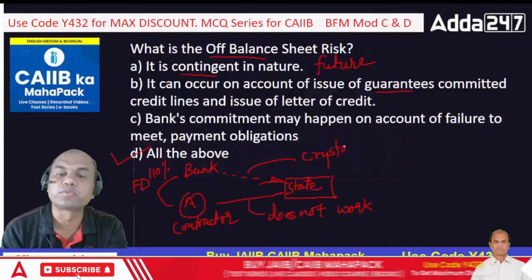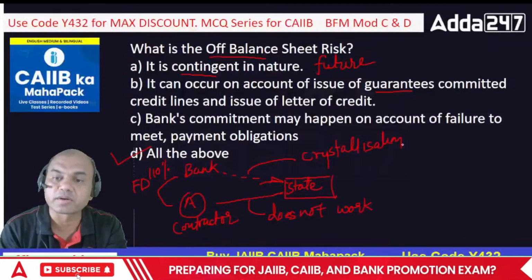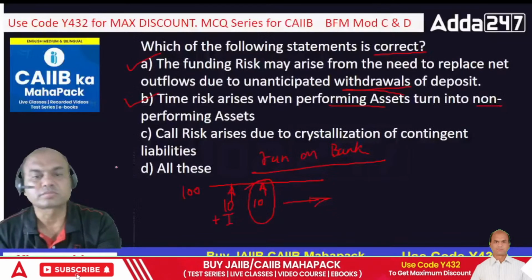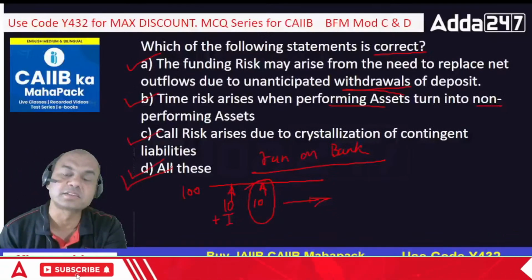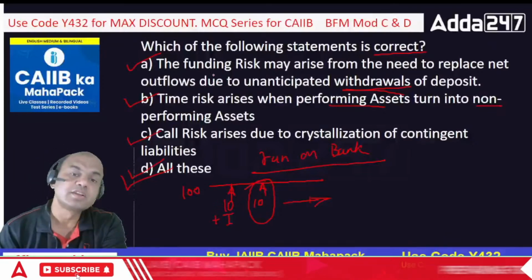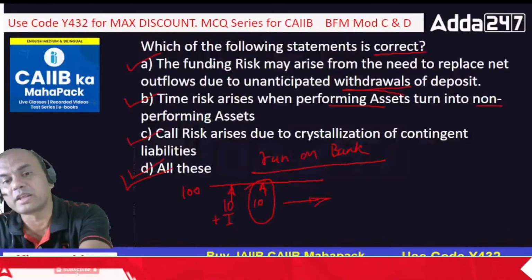Crystallization means the future liability which I had taken, now I have to pay it. So this is also true. So what is the answer then? All of these. Many of the questions today are all of these, because you need to understand all the nitty-gritties.